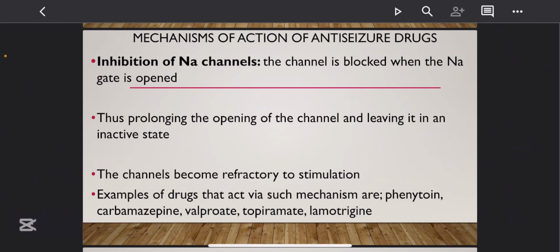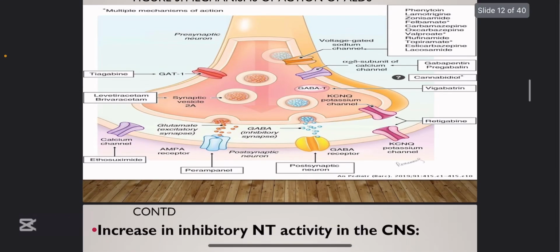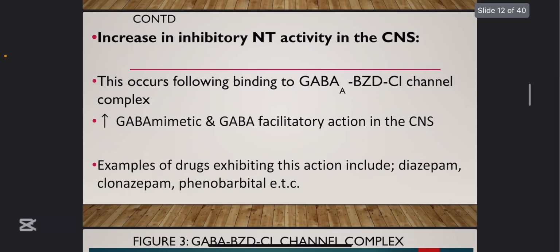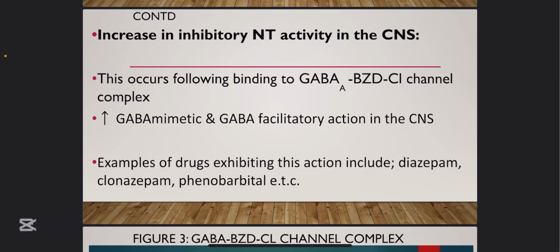All right. Now the next group of drugs we'll be talking about are drugs that can increase inhibitory neurotransmitters. Now you must know this very well. The common inhibitory neurotransmitter in the brain is GABA. Though we have glycine as an inhibitory neurotransmitter, it is not a major inhibitory neurotransmitter in the brain. The primary inhibitory neurotransmitter in the brain is what? GABA. Now, there are some drugs that can bind to the GABA receptor.